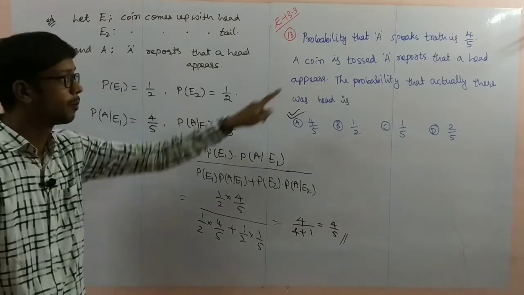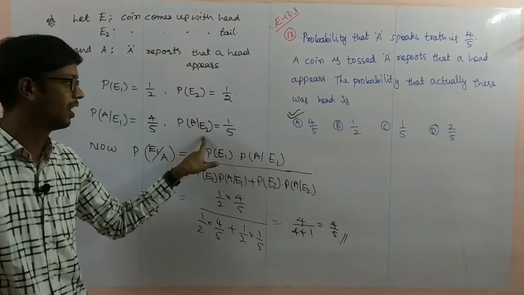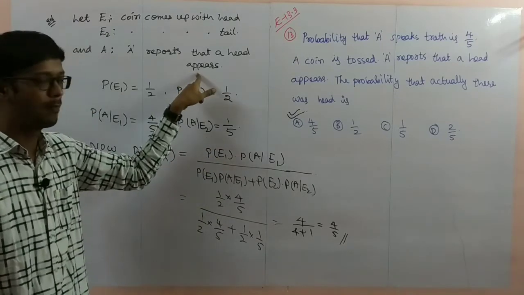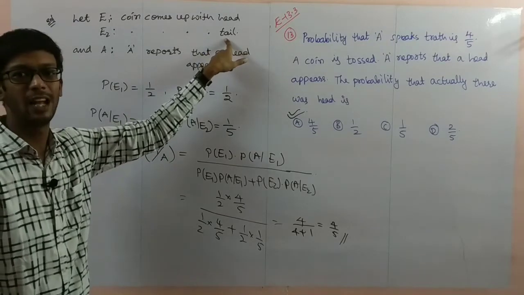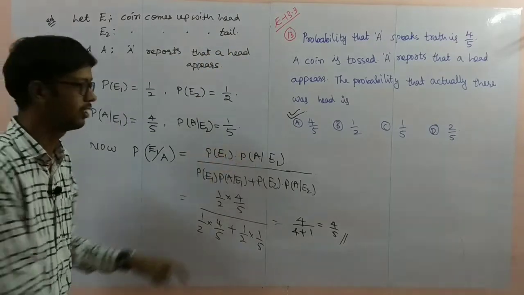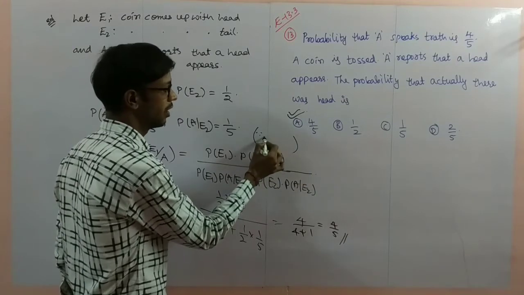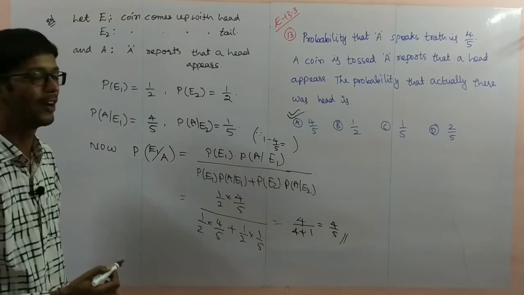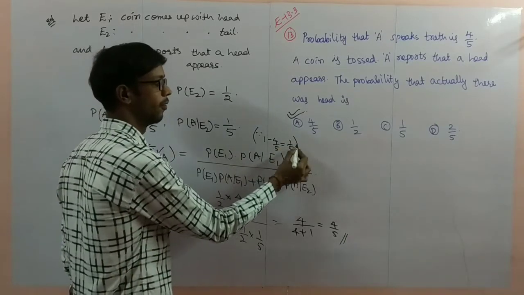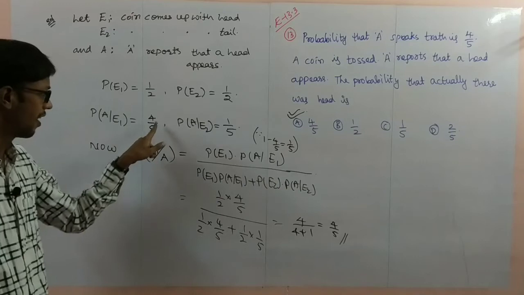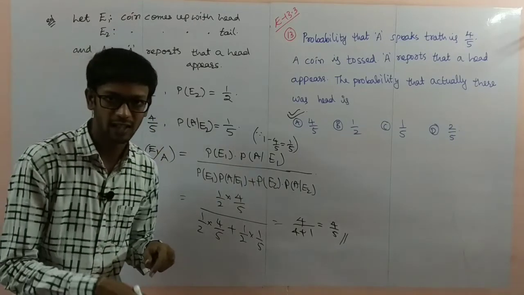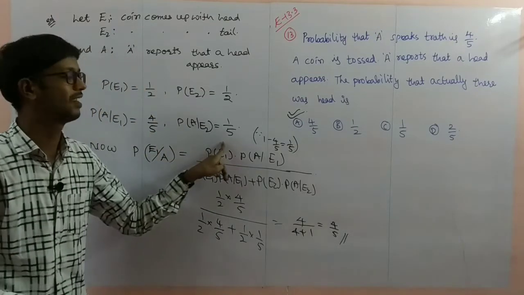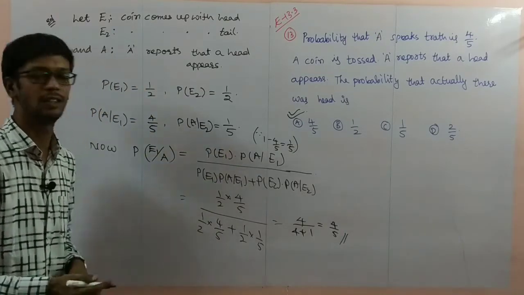Simple problem. Speaking truth is 4 by 5. This is telling lies. Why? Because he is telling head appears, but what we get is E2, meaning tail appears. Telling lies probability is 1 by 5. If more is needed, 1 minus 4 by 5 also we can make. Why? Because they are mutually exclusive and exhaustive events. So 1 by 5 you will get. Otherwise, 4 divided by 5 means out of 5 we are telling 4 truth, 1 is lies, 1 by 5. So pause the video to note it down.